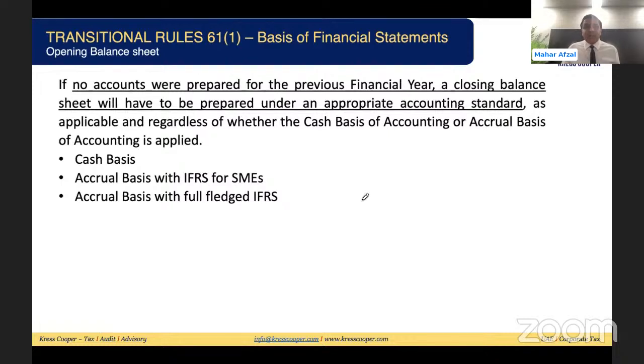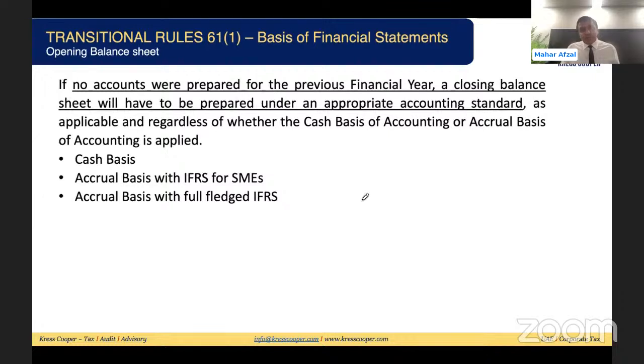So what we need to do is prepare the financial statements before entering into the tax world. Taxable persons need to prepare the financial statements. And what are the bases for preparing them? These can be the applicable accounting standards.